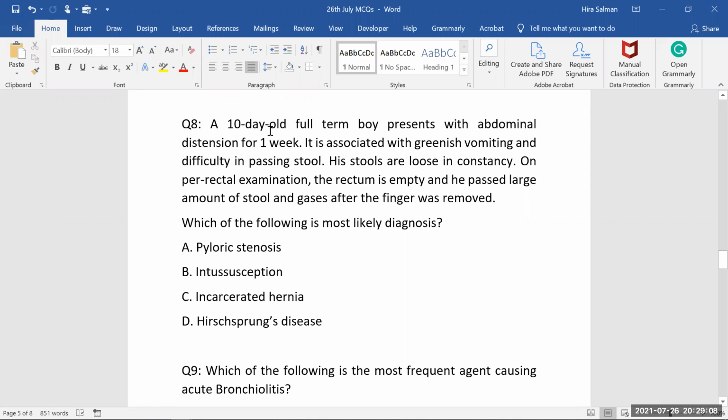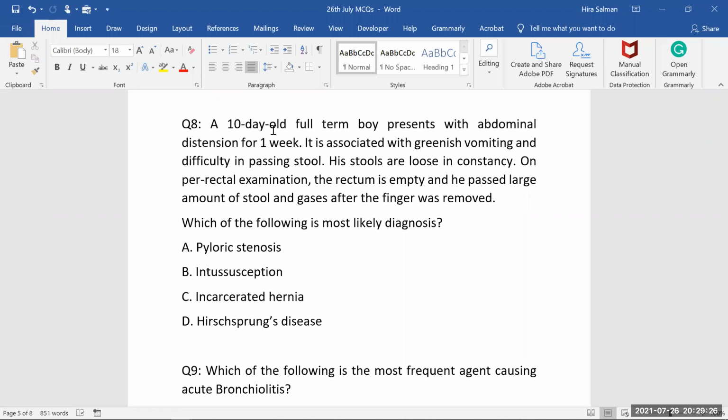And above all, the baby is just 10 days old. If we have to see any type of hernia in a baby of infancy age or a neonate, like 1 month old or less than 1 month old, we usually find an umbilical hernia or paraumbilical hernia, which is very less likely also. So usually we don't find any kind of hernia in the babies.